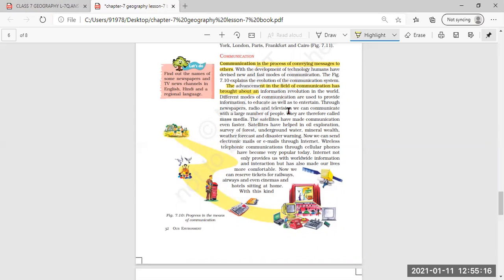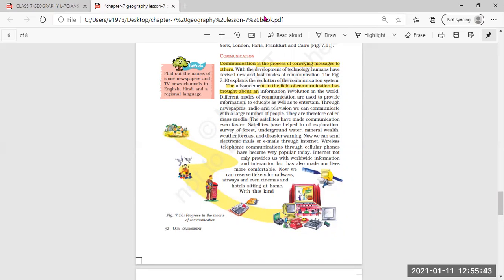Different modes of communication are used to provide information, to educate, as well as to entertain. These different modes of communication are the telephone, newspaper, magazine, radio, and television.